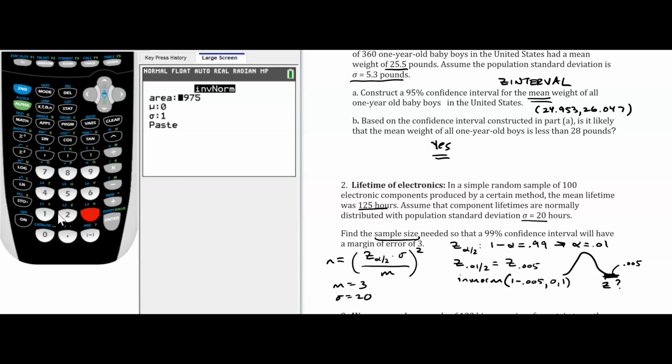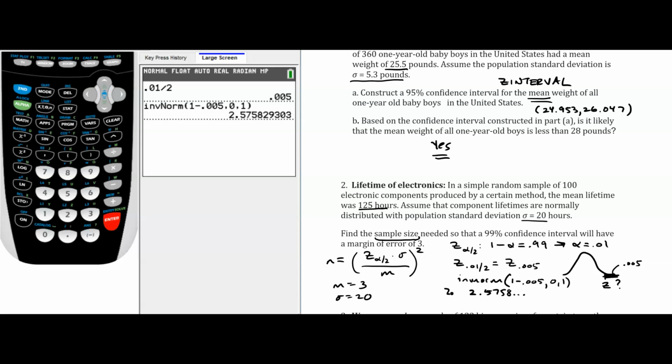And we're going to say 1 minus 0.005. We can let the calculator do all the calculating. We don't have to actually compute that and then enter it in. The mean is 0. The standard deviation is 1. We paste and press enter, and we get a z-score of 2.5758, etc. So this is our z alpha divided by 2.